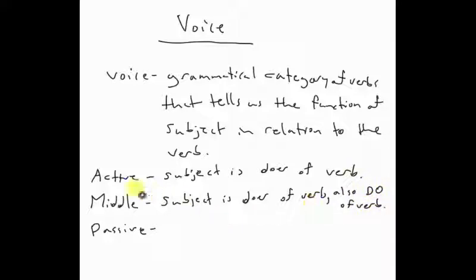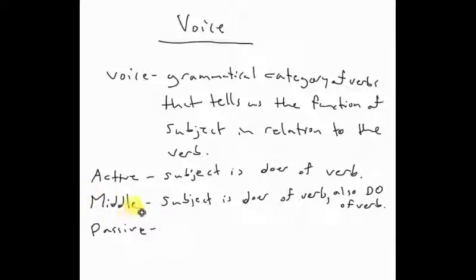So the middle voice is pretty much reflection. You can say I see the ball. That would be the active voice. But you can also say I see myself. I refers to me, and myself also refers to me. So I am the one that is seeing, but I am also the one being seen. So I'm the direct object of the verb, and I am also the doer of the verb.